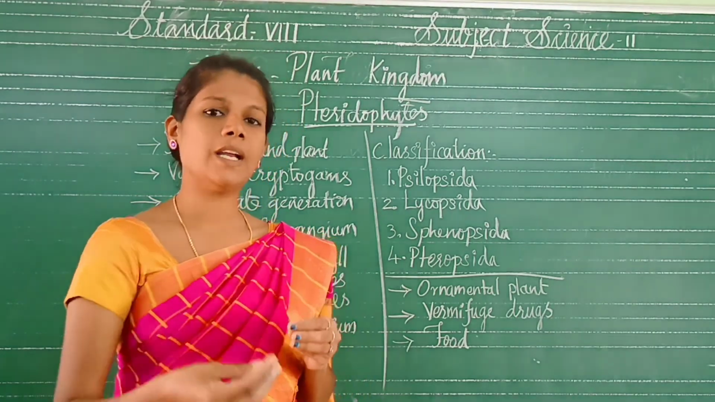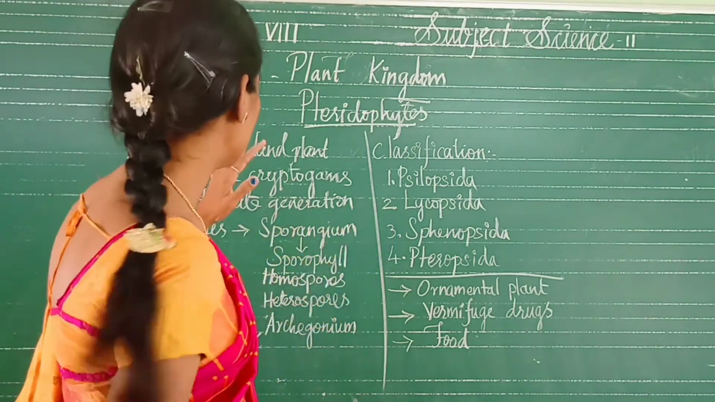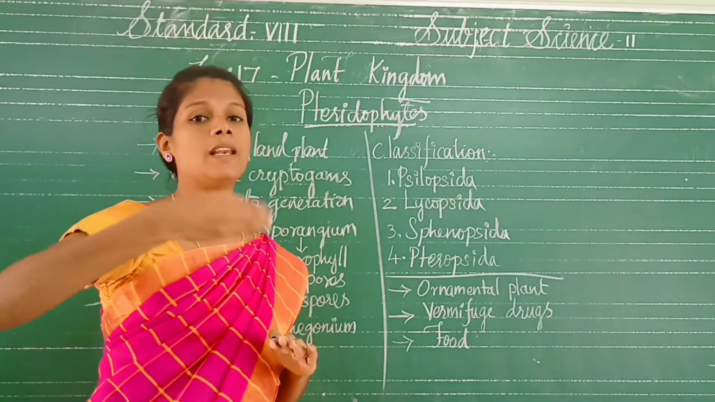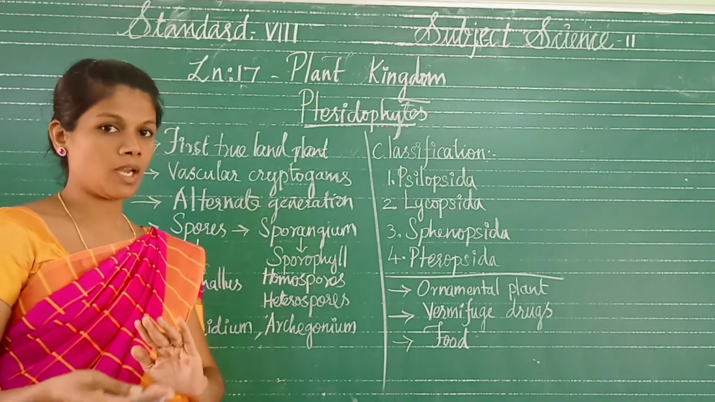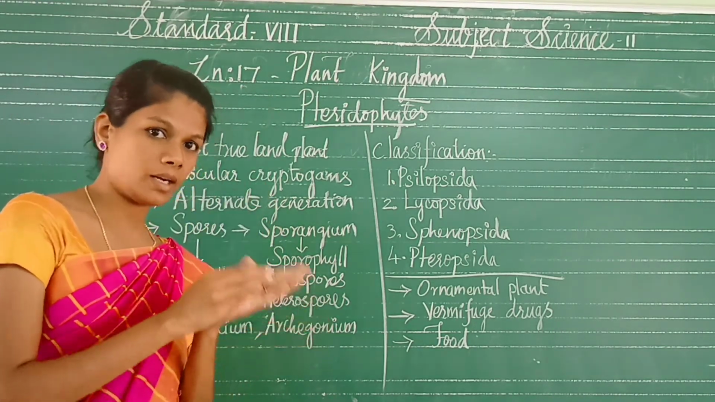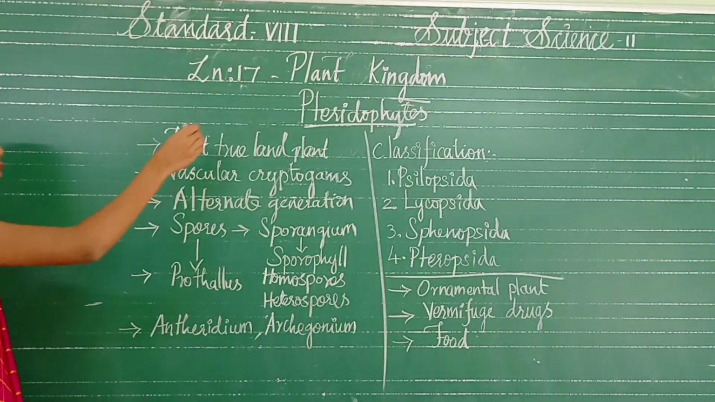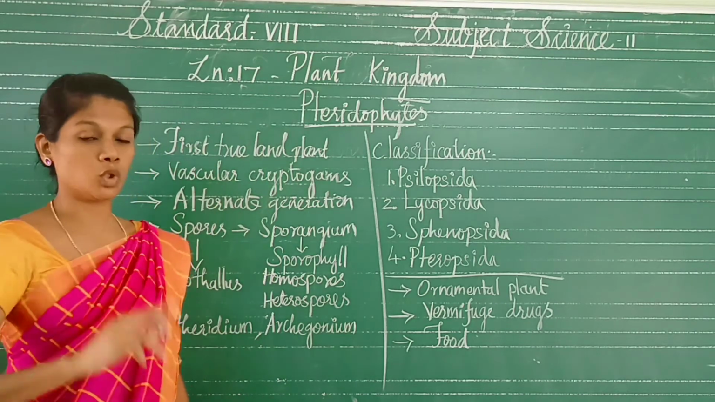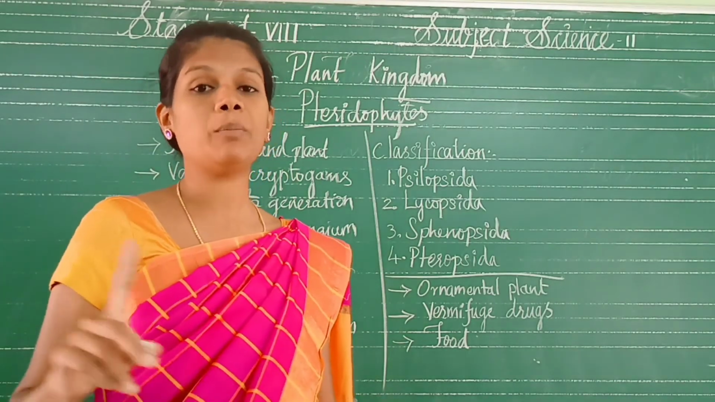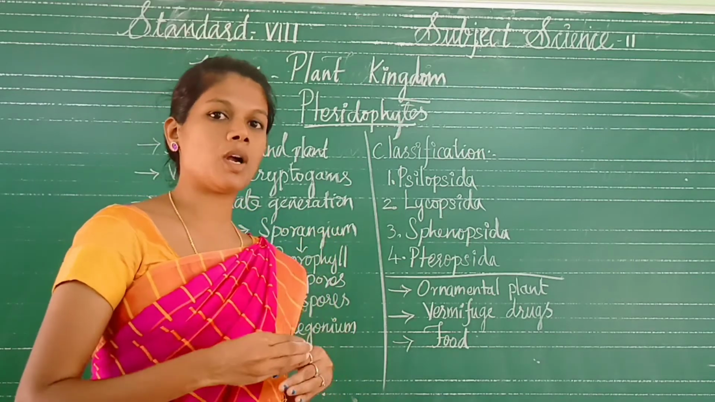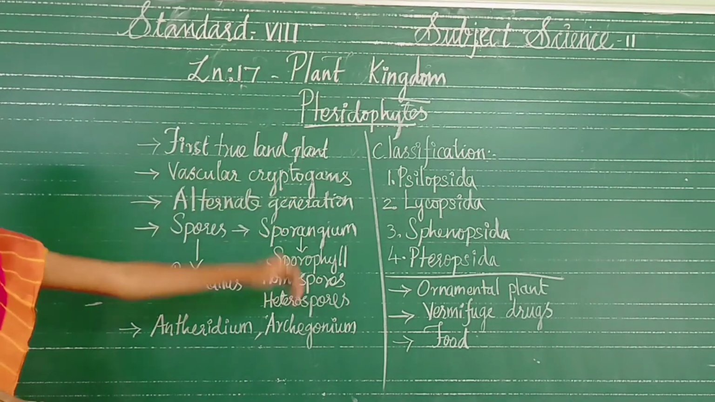Bryophytes have root-like structures like rhizoids. Then the pteridophytes are another level. Bryophytes are the non-vascular cryptogams and can live both on land and in water. But the pteridophytes are the first true land plants. Don't forget this. Pteridophytes are the first true land plants. They grow on the land and are vascular cryptogams.